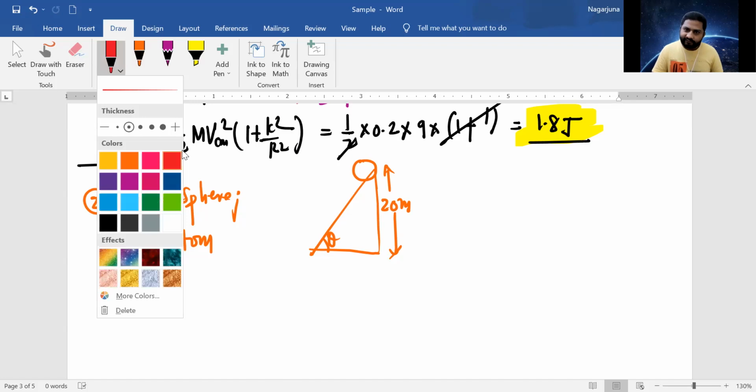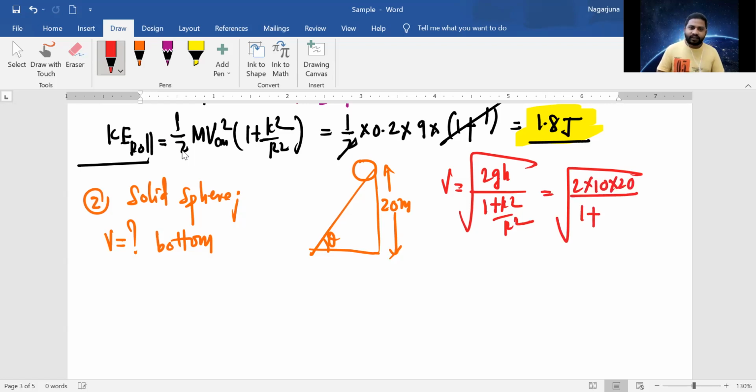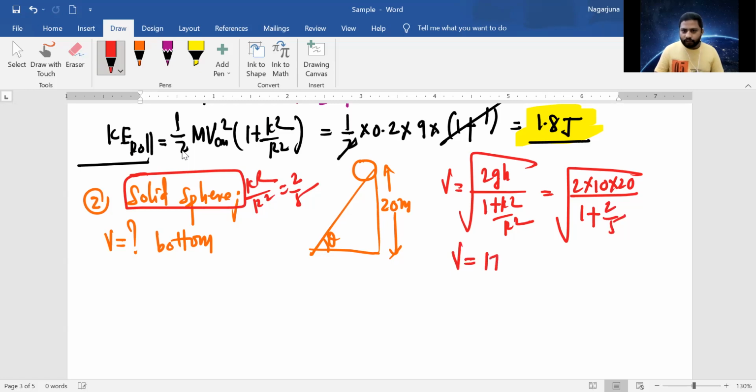What's the formula we have? V is equal to root of 2gh divided by (1 plus k square by r square). So root of 2 into g into h, where h is 20, and 1 plus k square by r square for a solid sphere, k square by r square is 2 by 5. Understand? So you get the velocity as approximately 17 meters per second.